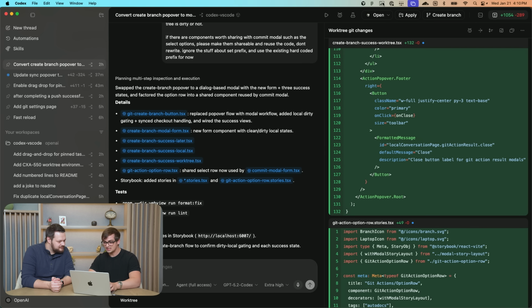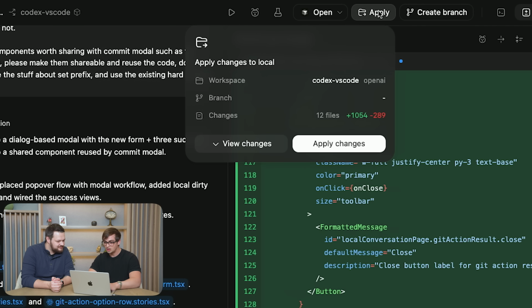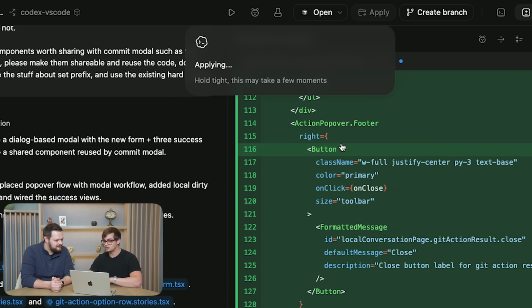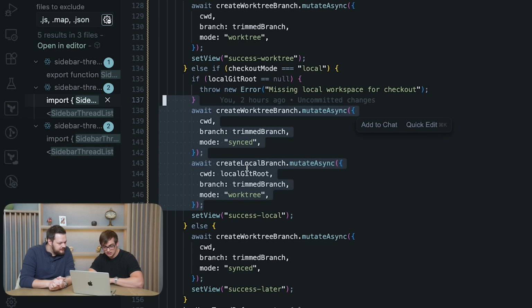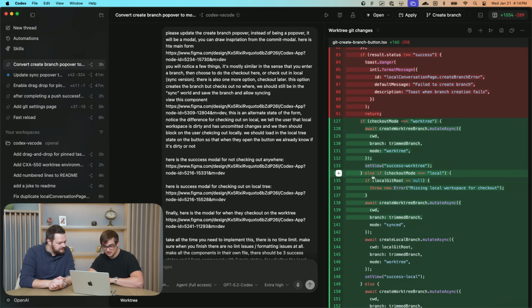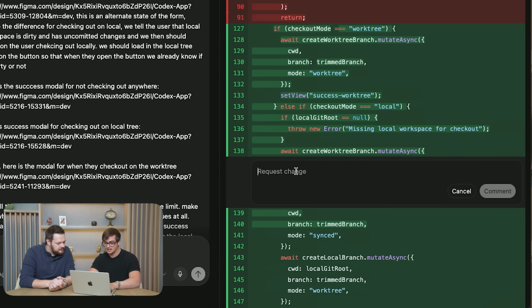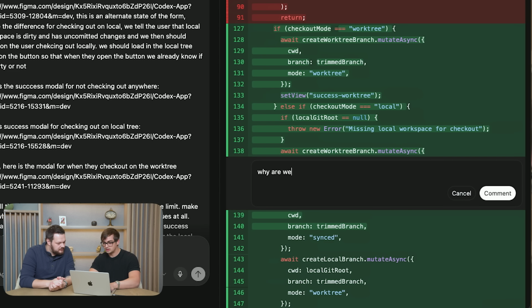I haven't actually looked at this yet. I'm going to apply all these changes on my local tree. Okay, and then we can see how Codex did. And yeah, it seems like this might be unintentional. It seems like it's creating the branch twice here. So what I can do is comment here and ask it, why are we creating the branch twice?